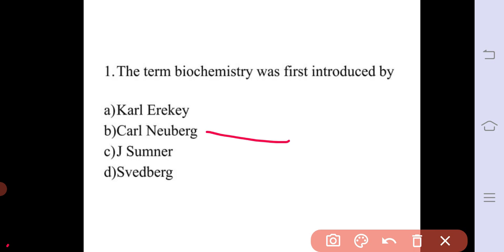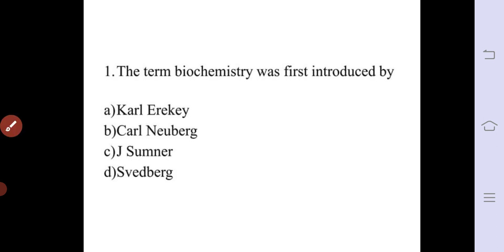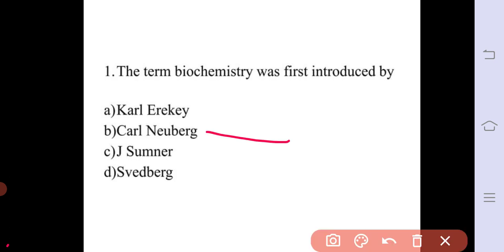Swedberg, option D. The Swedberg unit is a non-SI metric unit for the sedimentation coefficient, and this unit is named after the scientist Swedberg. It measures particle size indirectly based on its sedimentation rate. One Swedberg unit is equal to 10 raised to minus 13 seconds. So the correct answer for question number 1 is Karl Neuberg.